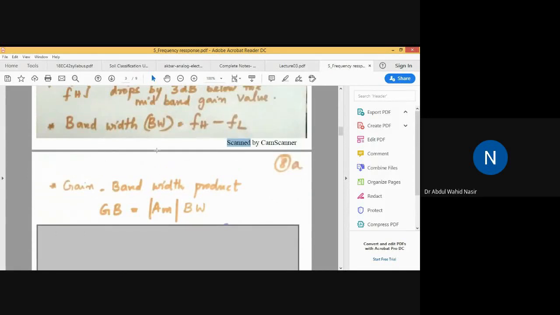And one more term we will be having: the gain bandwidth product, represented by GB, that is AM, the amplifier gain, into the bandwidth. This term also has some importance. We'll see it later.